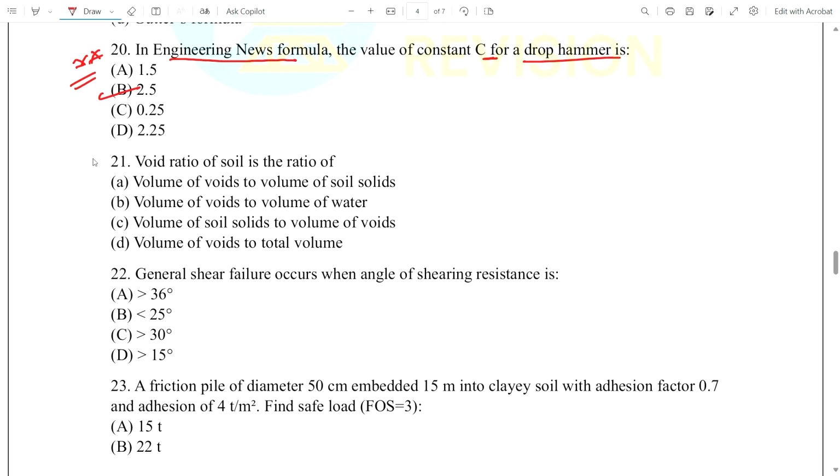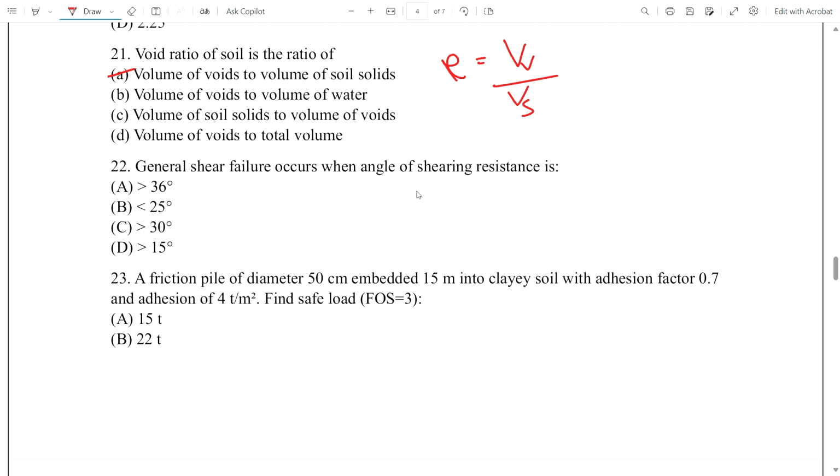Now question number 21. What is asked? Void ratio of the soil is the ratio of what? Volume of voids by volume of soil, volume of voids to volume of water, or volume of voids to volume of soil solid. Option 21 is the correct answer: volume of soil solid.